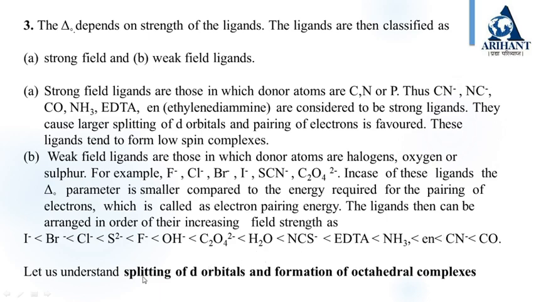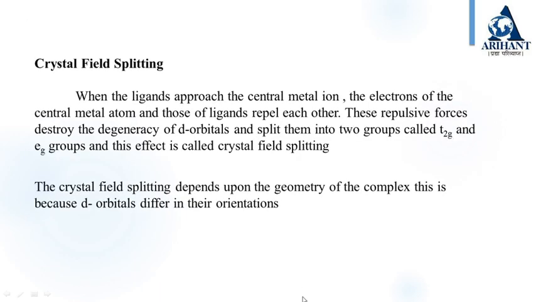Okay. So let us understand the splitting of d orbitals and the formation of octahedral complexes. What is crystal field splitting? When the ligands approach the central metal ion, the electrons of the central metal atom and those of the ligands repel each other. These repulsive forces destroy the degeneracy of d orbitals and split them into two groups called t2g and eg. This effect is called crystal field splitting. The crystal field splitting depends upon the geometry of the complex. This is because d orbitals differ in their orientation.